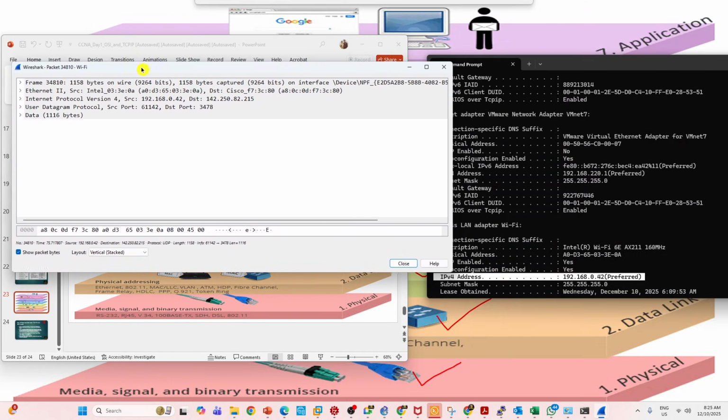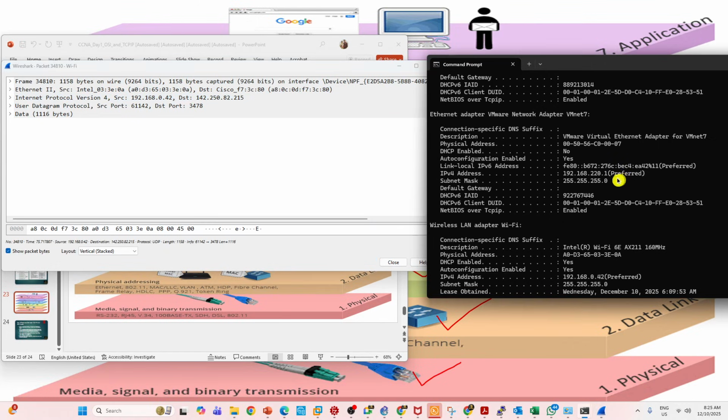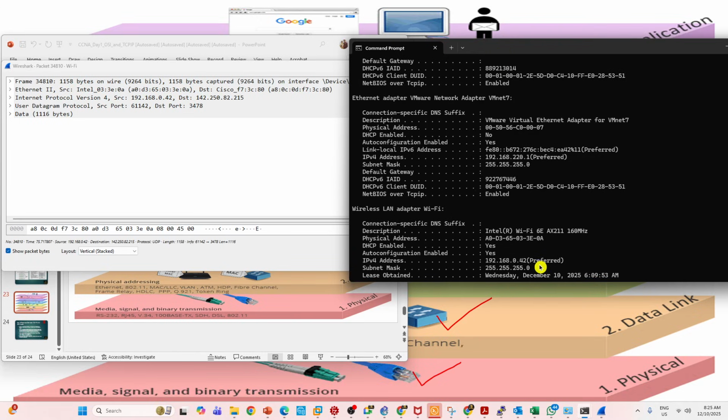So what is my computer IP address? 192.168. You see, I'm highlighting it here. This is my IP address. What is my computer MAC address? Yes or no? Yes, sir. So my computer is talking to the Google Meet server.